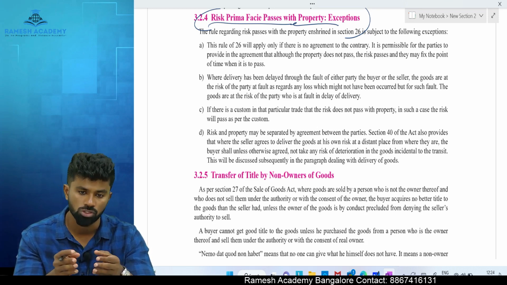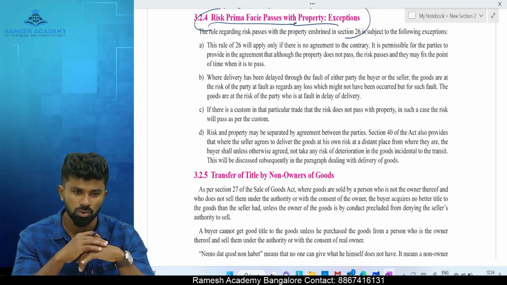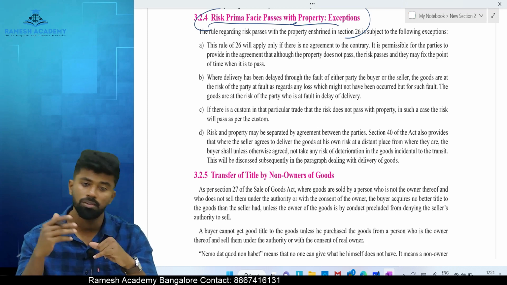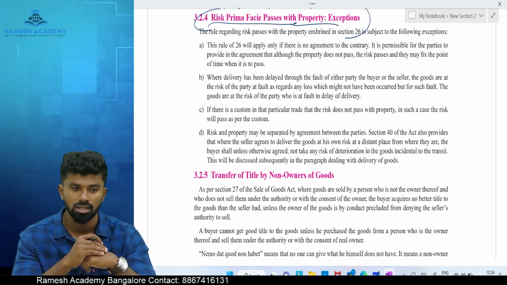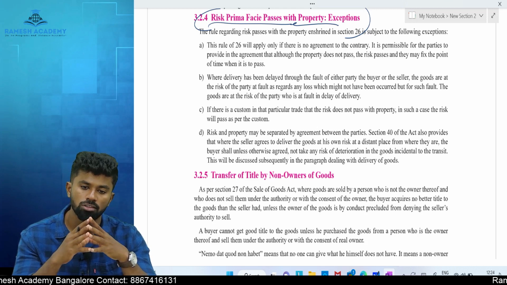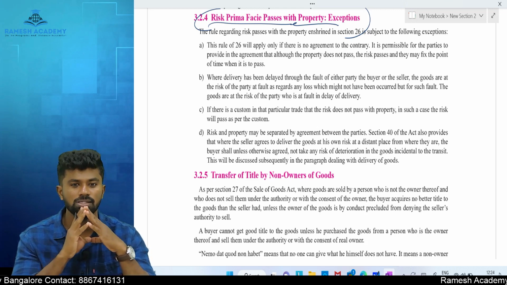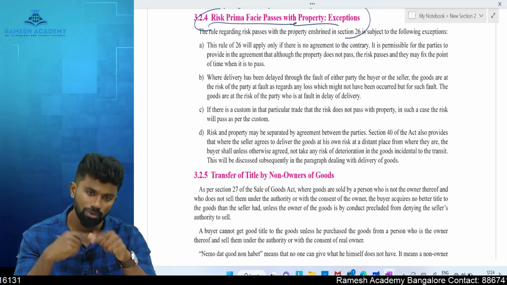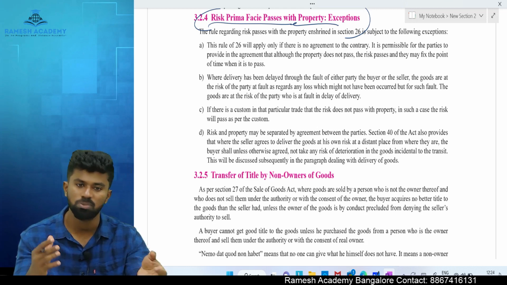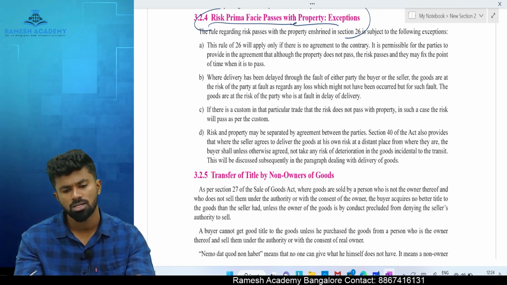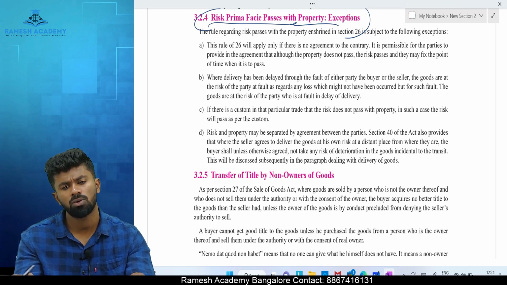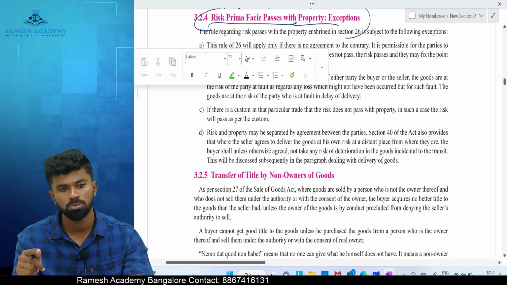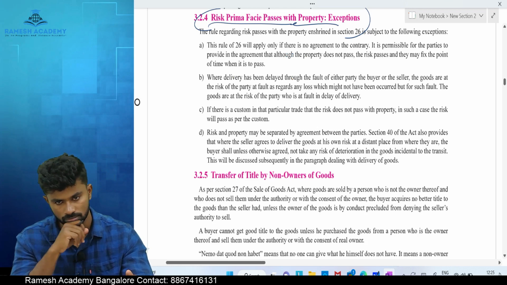What are the exceptions? The first exception is where the parties have the intention to transfer the risk other than with ownership. Let's say the sale happens on 15th, but parties have agreed that risk will be transferred only when the goods are delivered. Ownership is already transferred, the buyer becomes the owner. But because parties have agreed that the risk will be transferred only after the goods are delivered, the risk will be transferred only when the goods are delivered.